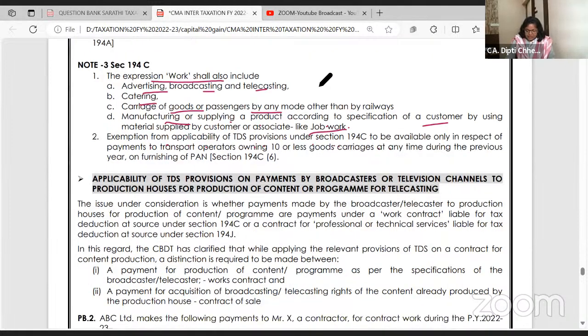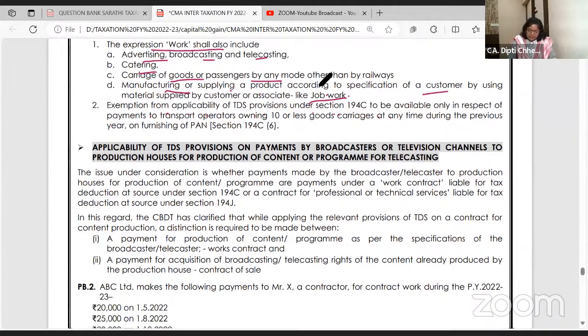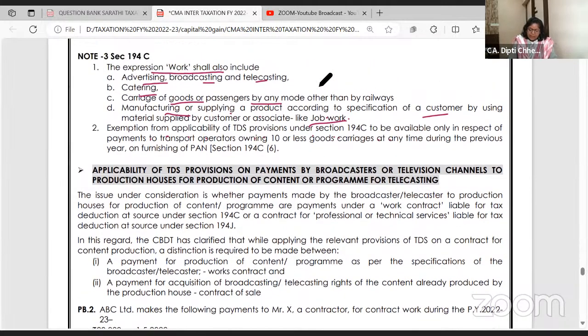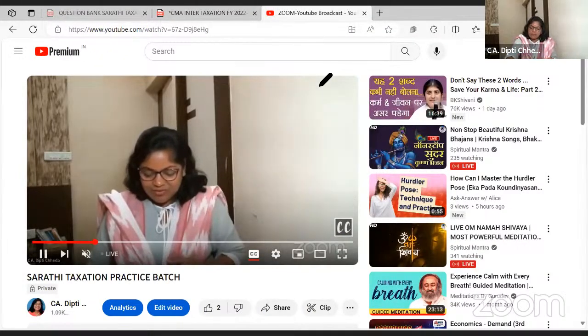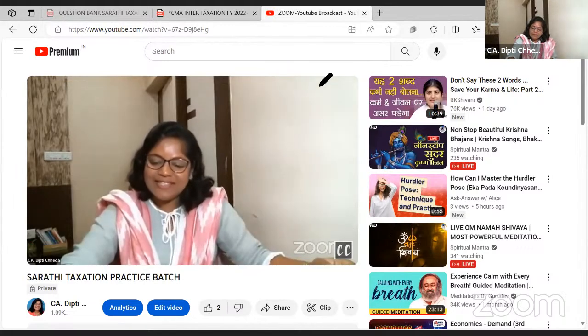All right. So I am sharing with you what kind of contracts are there on which 194C is applicable. Works contract, not contract for sale. Okay. So like it's advertising contract, yes. Catering, yes. Carriage, all right. Manufacturing.